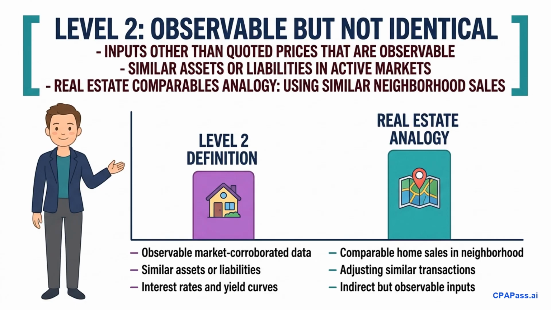In corporate finance, this includes quoted prices for similar assets in active markets, or interest rates, yield curves, and credit risks that are publicly observable. The key distinction is that the data is still market corroborated. However, if you must adjust these observable inputs using significant unobservable data, the entire measurement gets downgraded. Let's examine that boundary next.